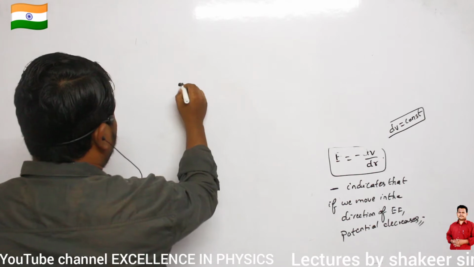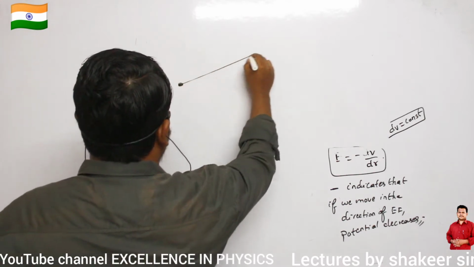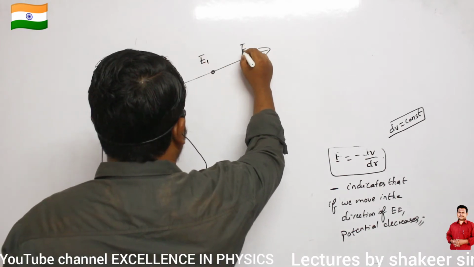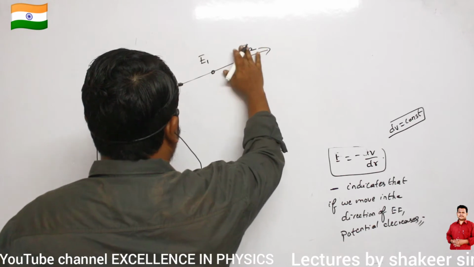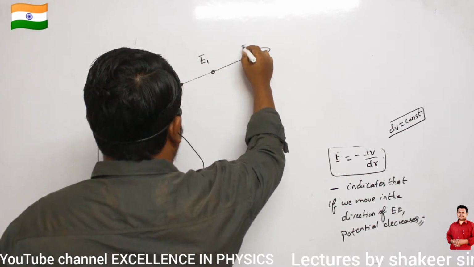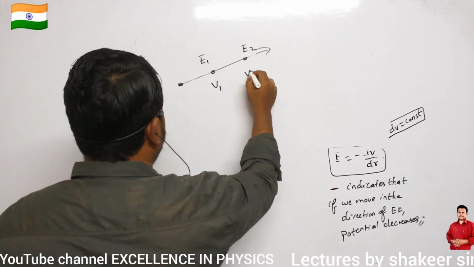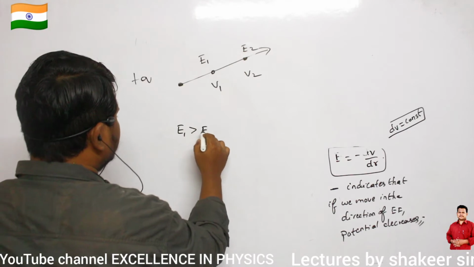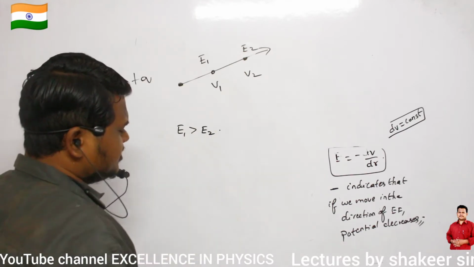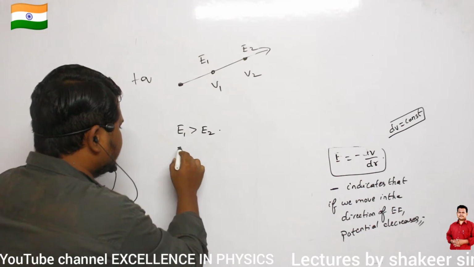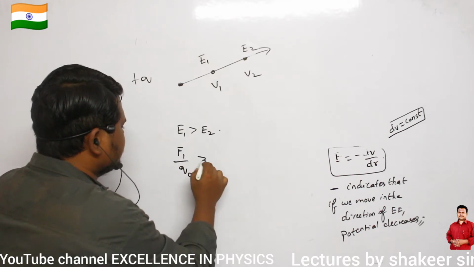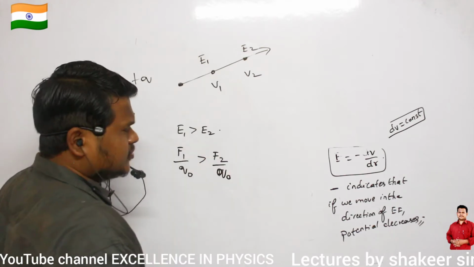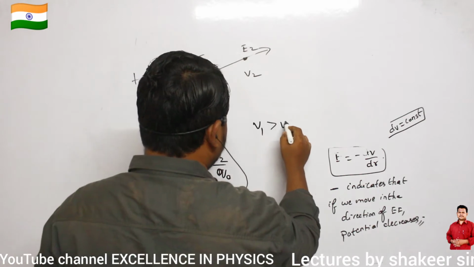See, if this is the point charge plus Q, so here I am taking electric field to be E1, here I am taking electric field to be E2. Clear? Similarly, here potential is V1, here potential is V2. Then what is the relation between E1 and E2? E1 is greater than E2, no? What is E basically? Force experienced per unit test charge. So F1 is definitely greater than F2. So definitely E1 is greater than E2. Similarly, potential V1 is also greater than V2, no?